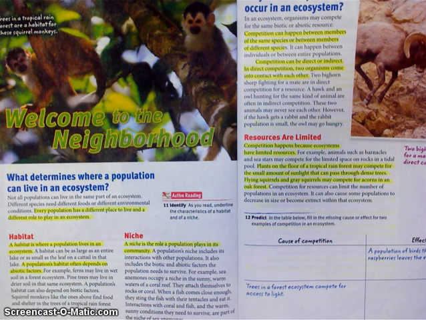For example, sea anemones occupy a niche in that sunny, warm water area of a coral reef. They attach themselves to rocks or coral, and when a fish comes close enough, they sting the fish with their tentacles and eat it. Interactions with coral and fish and the warm, sunny conditions they need to survive are all part of the niche of sea anemones.